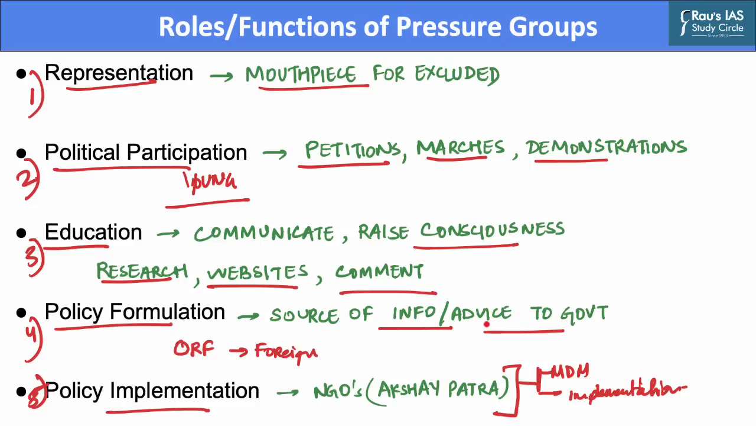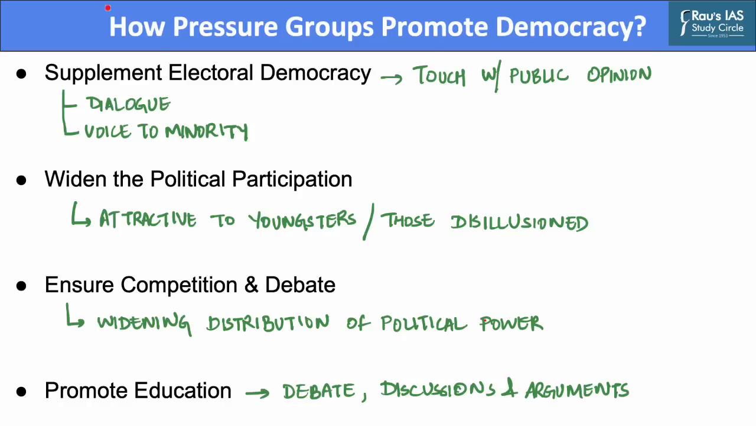Now, after discussing the roles and functions of pressure groups, let us discuss how such pressure groups influence democracy. Now, how does a pressure group promote a democracy? They do so by supplementing electoral democracy. Pluralists have often highlighted the advantages of group representation over representation through elections and political parties. Pressure groups may either supplement electoral democracy or they may replace the political parties as a main way in which people express their views and interests.